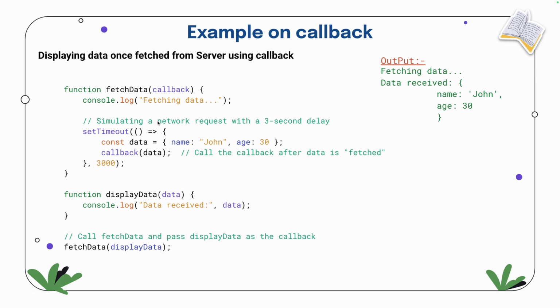So now I'm doing setTimeout, but later this entire code will be replaced with server code, and there also this callback function will be attached to get the data. Now it may look quite different, but once you keep on using it, and see one or two real examples, you will not feel any difficulty. You'll feel like, this looked very tough previously, but it's very simple. There is some function attached to one function, and that function is giving the response for the completion of the respective function or any error.